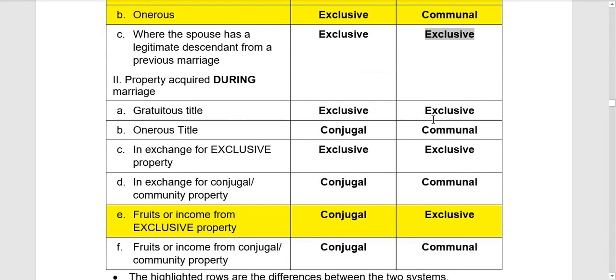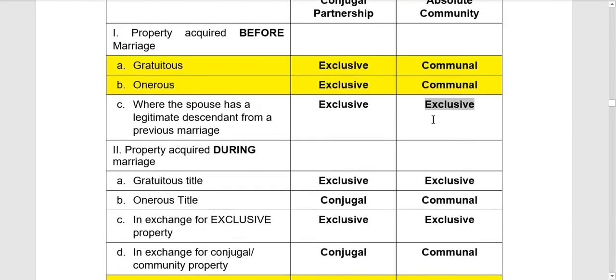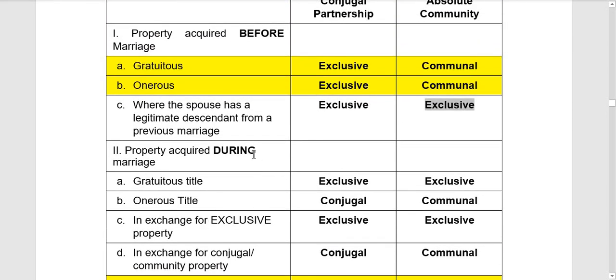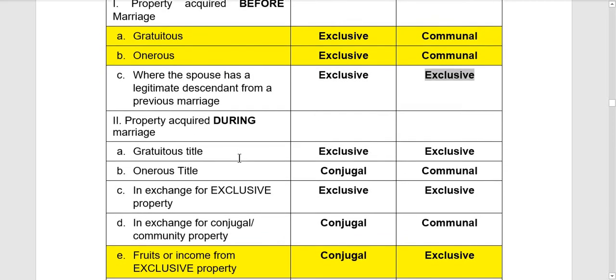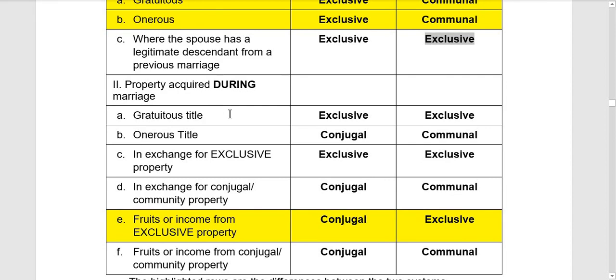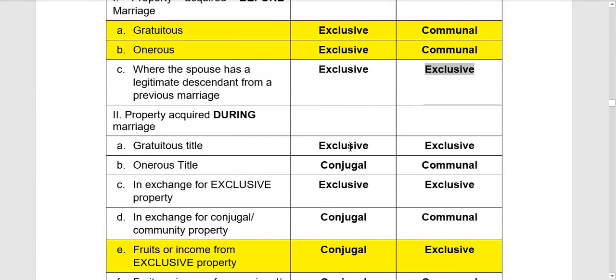Okay? Now, number 2, let's talk about properties naman na na-acquired during marriage. So, kasal na sila. So, ano ba yung mga classifications ng mga properties nila? Now, kapag yung property was acquired by gratuitous title, both under conjugal and absolute community of properties regime, magiging exclusive yon.